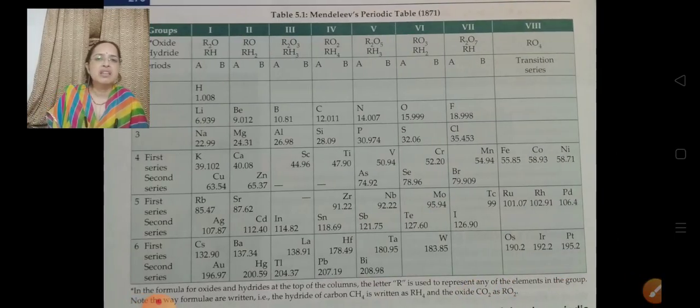Now here you can see Mendeleev's periodic table. In between, certain gaps are there, many blanks are there. So what does that mean? That there is a possibility of more elements in nature which are to be discovered later.